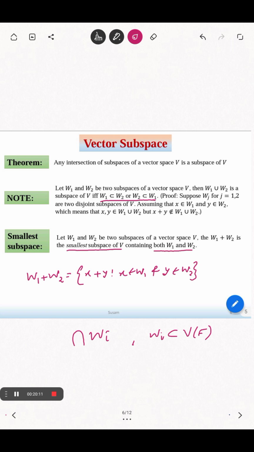So if someone asks you, I am giving you two subspaces, can you tell me the smallest subspace which contains both W1 and W2? You must say W1 plus W2, not their intersection. The intersection does not always contain all the elements. Okay? Fine.